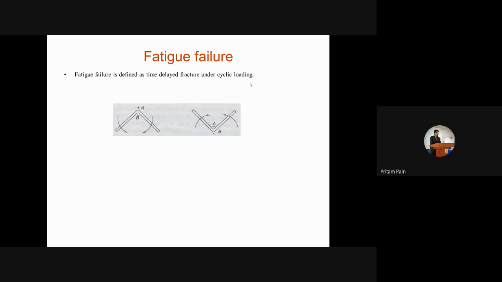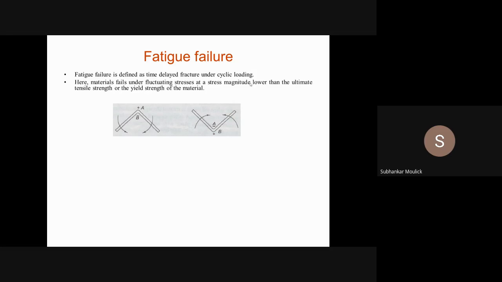No, sir. Okay. Now, if you remember, if I have a ductile material and I want to find the maximum possible strength of that material, that is nothing but the yield strength, or the yield point. After the yield point, a ductile material fails. Similarly, for a brittle material, the maximum possible strength is the ultimate strength, or the ultimate point.